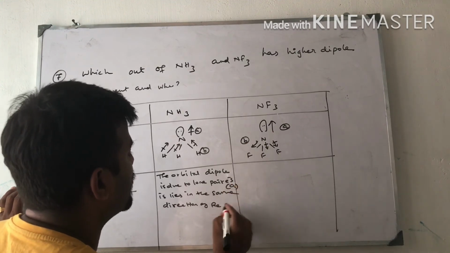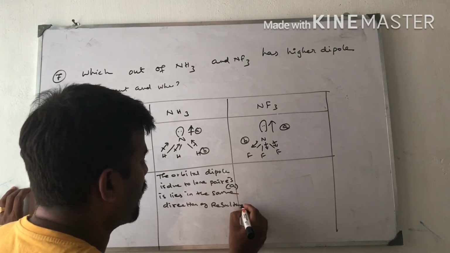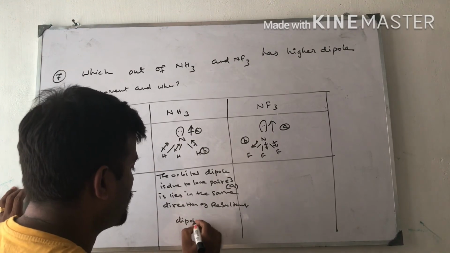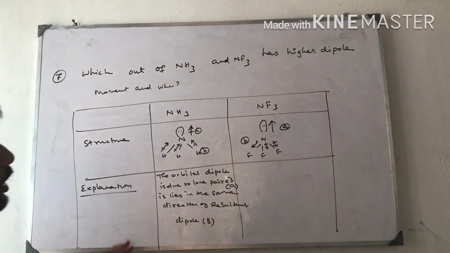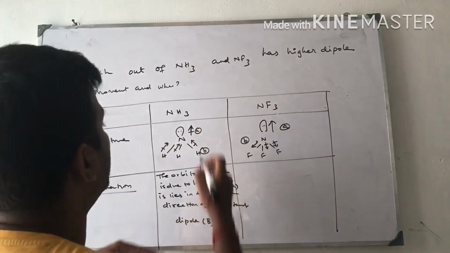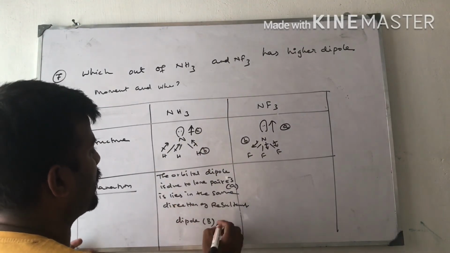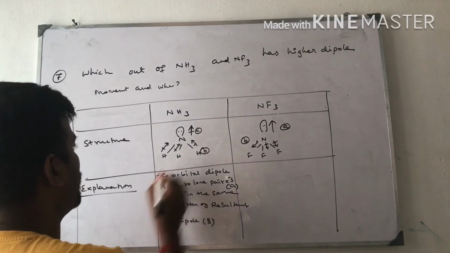Lone pair dipole is A, resultant dipole is B, right? The orbital dipole is due to the lone pair electron. It lies in the same direction as the resultant dipole in ammonia.